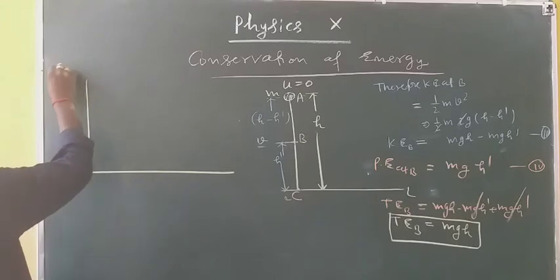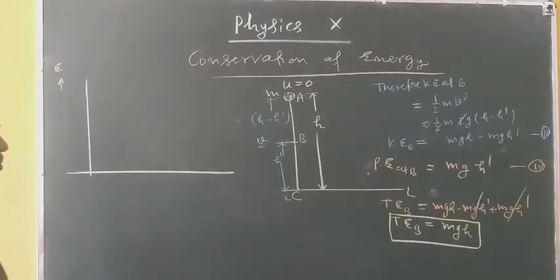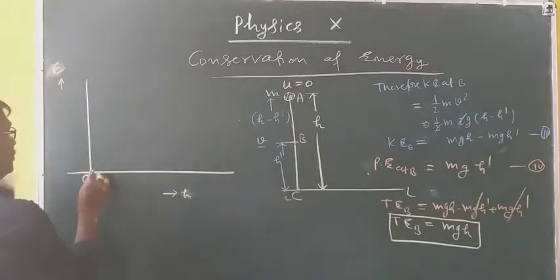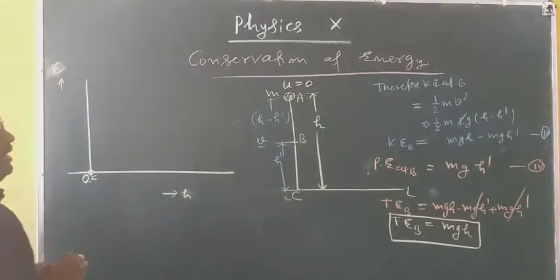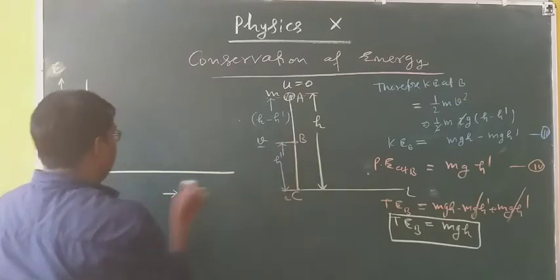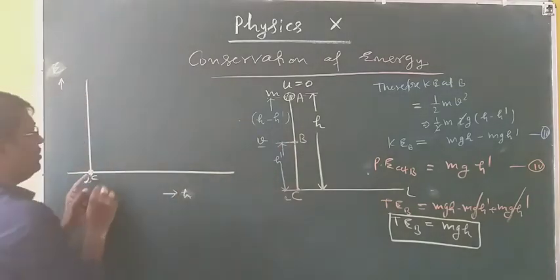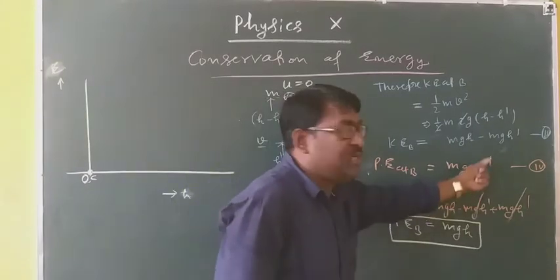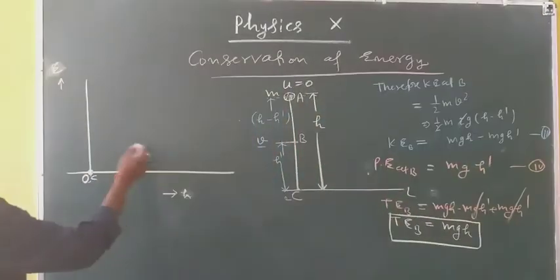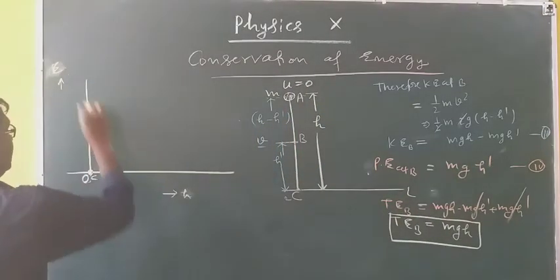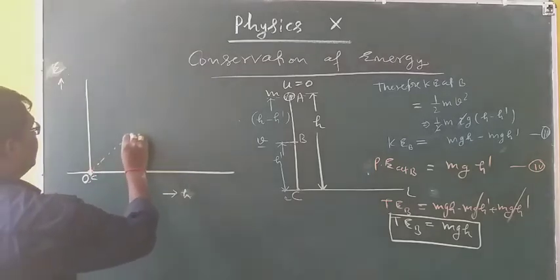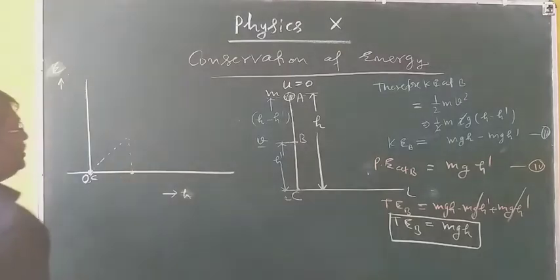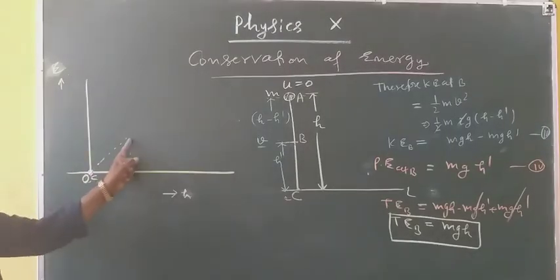Along this is energy, and along this, of course, 0. At some height h dash, if you have reached here, your potential energy is somewhat mgh dash, increased by some value. So your energy is increasing just like this. At this height h dash it has some value.